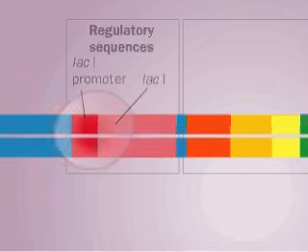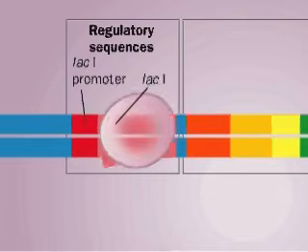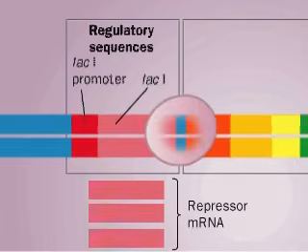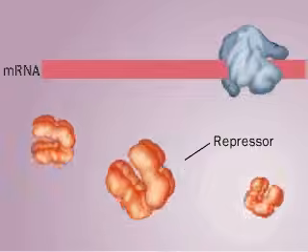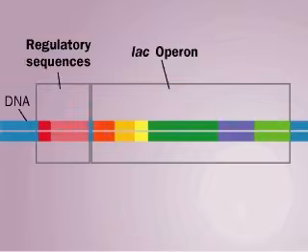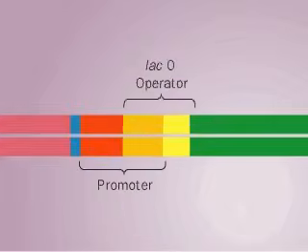Upstream from the LAC operon is a regulatory gene, LAC-I, which encodes a repressor protein. The repressor tetramer is slowly but continuously produced by the cell. Now let's look at the control sequences, the promoter and operator, for the structural genes.